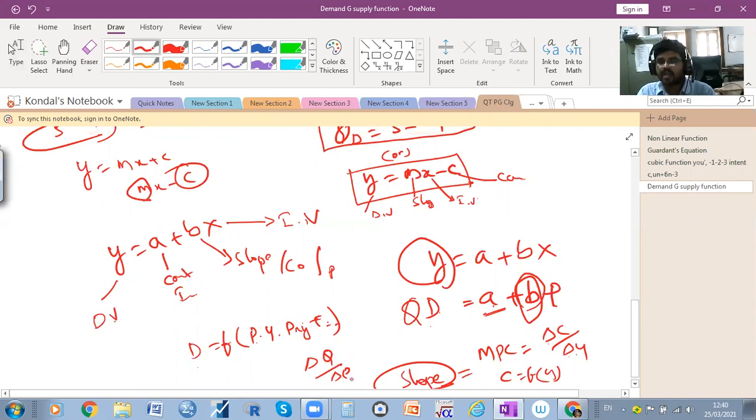Okay. So that is b, that is the slope. And P is the independent variable. See, as the price increases, it automatically leads to a decrease in demand.